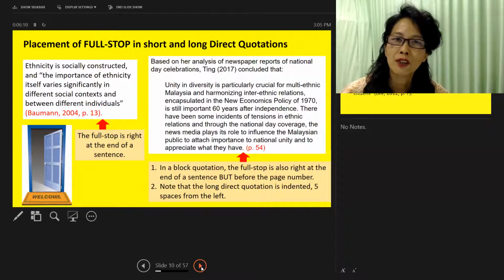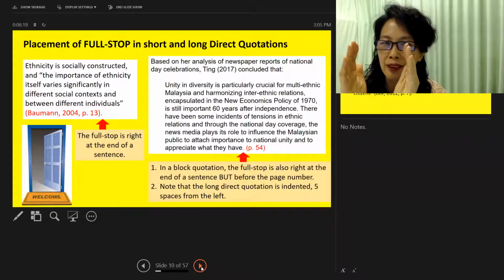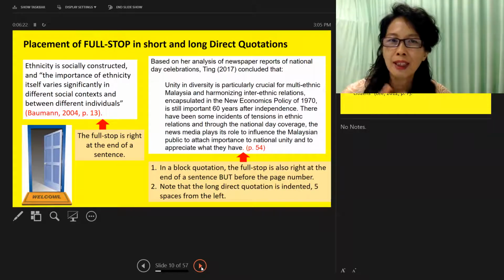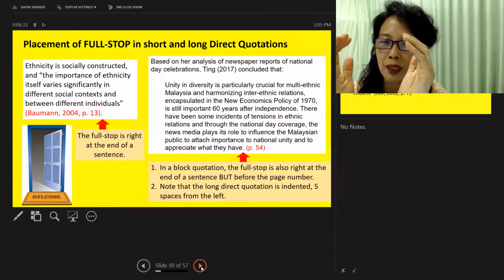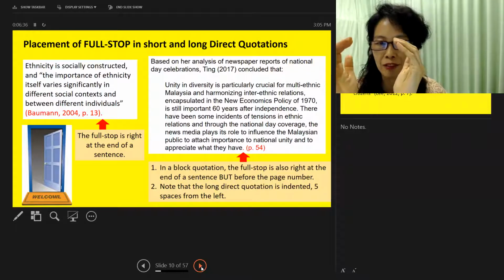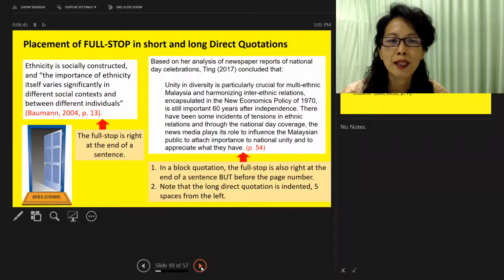Okay, now look on the right hand side, the long quotation. Because it's more than 40 words, it is put in the indented block. So here I write, based on her analysis of newspaper reports of National Day celebrations, Ting 2017 concluded that, so I took the whole lock, stock and barrel and put into an indented block paragraph. And the few sentences finish with, the news media plays its role to influence the Malaysian public to attach importance to national unity and to appreciate what they have, full stop.